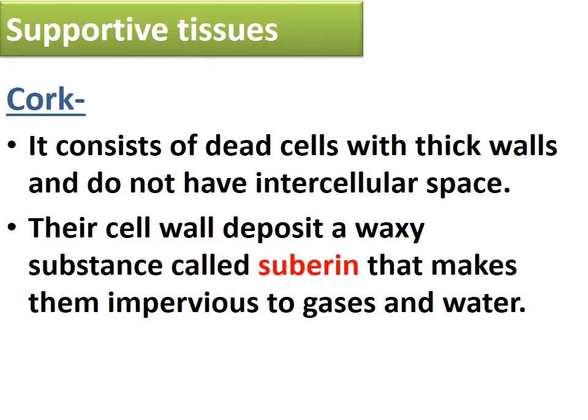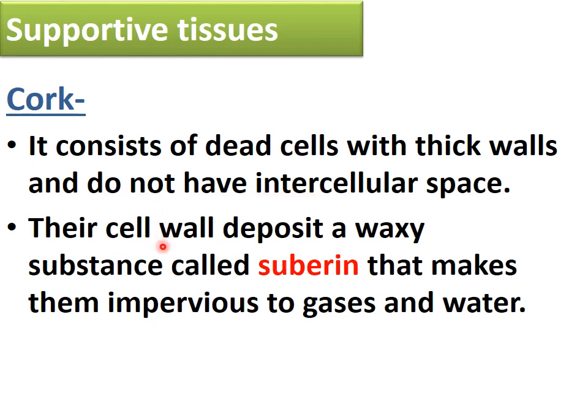The second supportive tissue after epidermis is cork. What is cork? You might have seen a tree, right? That brown part of the tree is actually made up of cork. So what is cork? It consists of dead cells with thick walls, and they do not have intercellular space. The cells are dead, the cell walls are thick, and they do not have any intercellular space. The space among the cells is negligible or absent.